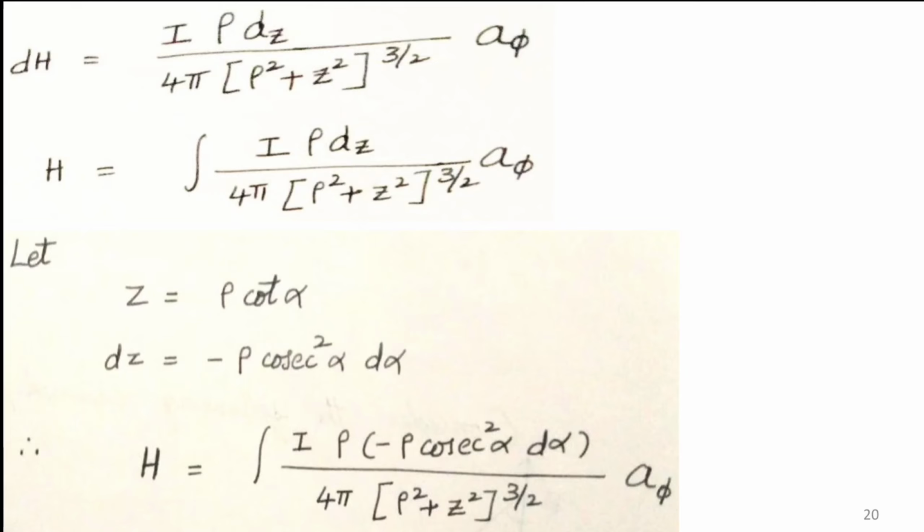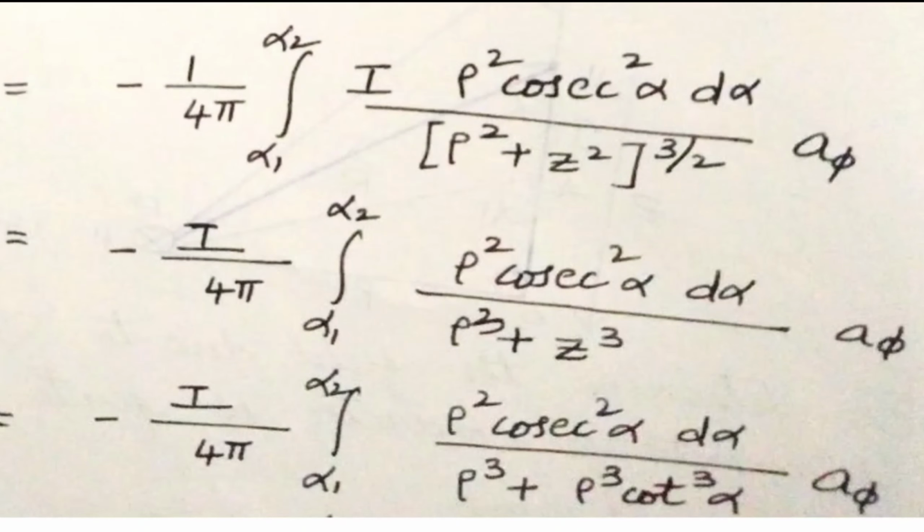Therefore, differentiating, dz is equal to minus rho cosecant square alpha d alpha. Therefore, H is equal to integral of I rho, now substituting the dz value, minus rho cosecant square alpha d alpha divided by 4 pi, rho square plus z square whole power 3 by 2, into a_phi. We just substituted the values.